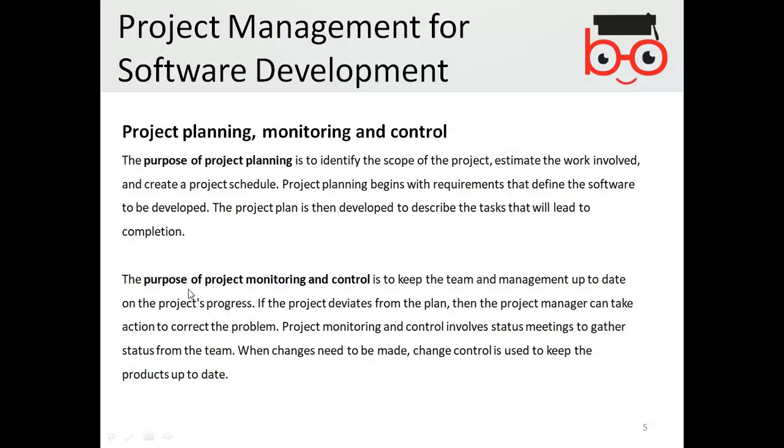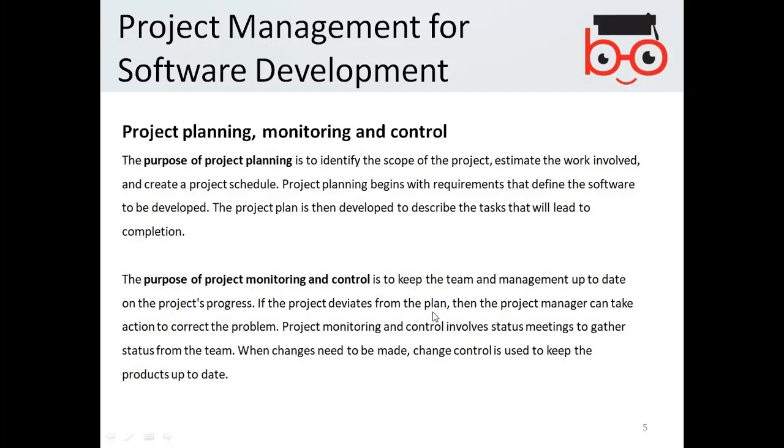The purpose of project monitoring and control is to keep the team and management up to date on the project's progress. So when your project is being developed, it is necessary to monitor the project progress, how it is going. If the project deviates from plan, then the project manager can take action to correct the problem. So it is the advantage of project monitoring.